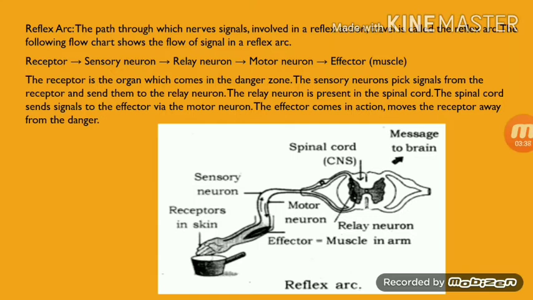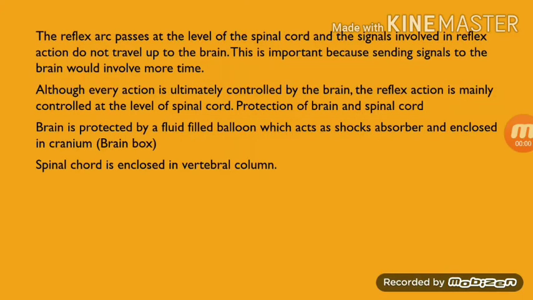The sensory neuron picks the signal from the receptor, and then it will send it to the relay neuron. The relay neuron is present in the spinal cord. The spinal cord sends the signal to the effector via the motor neuron. Then the effector comes into action, moving the receptor away from the danger.